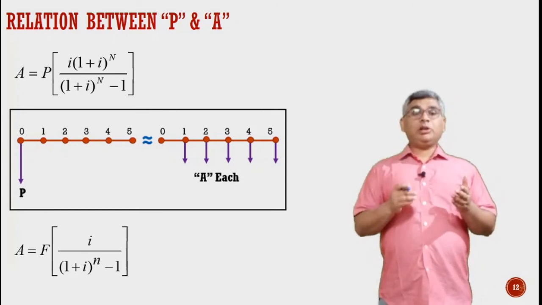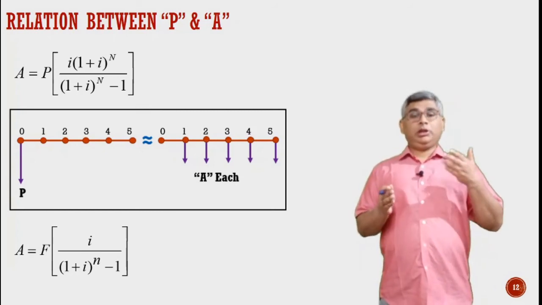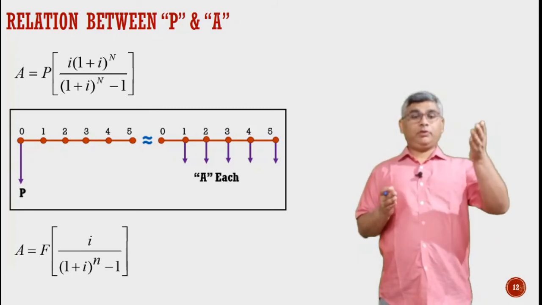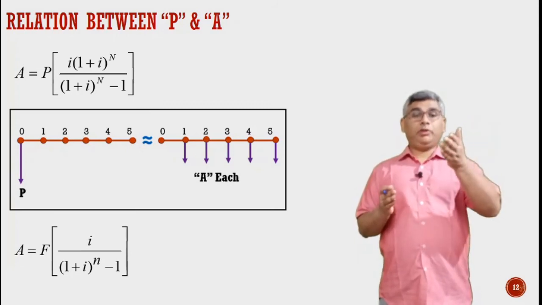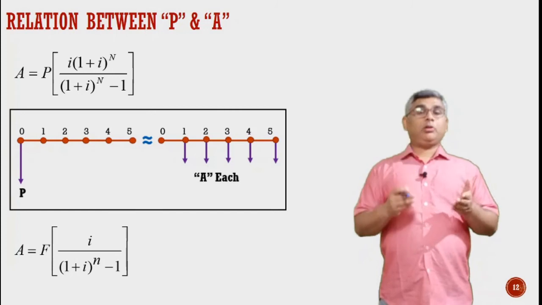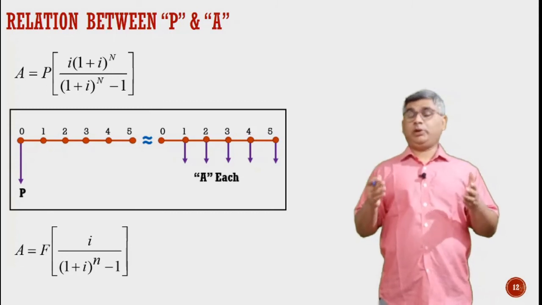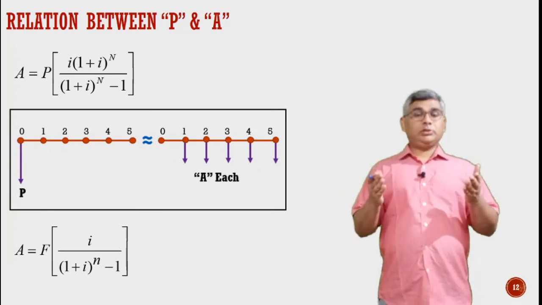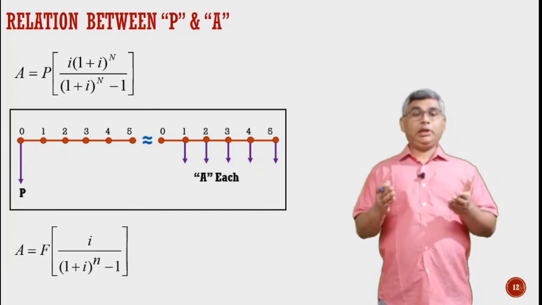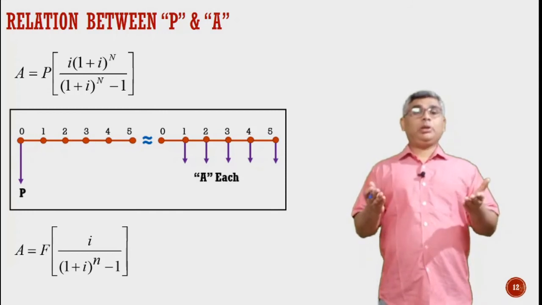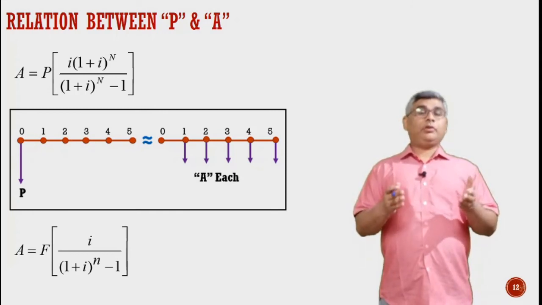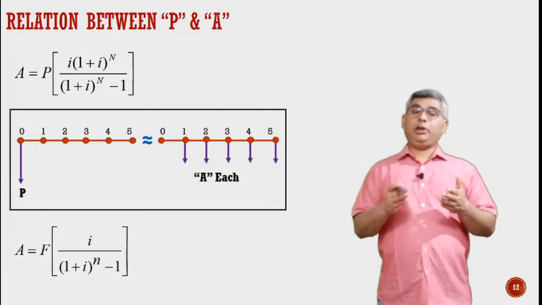We can compute A with the help of P with this formula: A = P(1 + i)^n / ((1 + i)^n - 1). Once we know the relationship between P and A, we can substitute P with F and find the relationship between F and A.